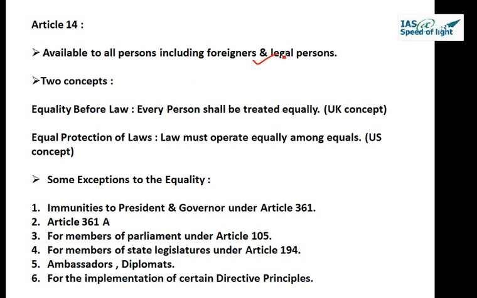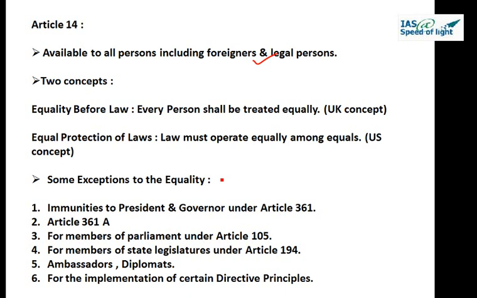It gives us two concepts. First, it says equality before law, which is a British concept. And second, equal protection of laws, which is a US concept. Equality before law is quite self-explanatory. It means that every person, including foreigners, shall be treated equally by the law. So there is no one who is above law. There are certain exceptions that we will see.